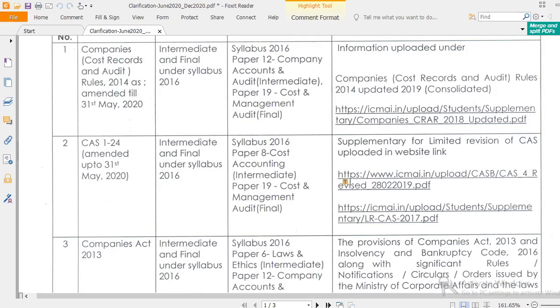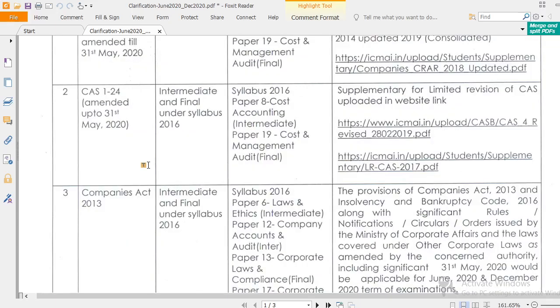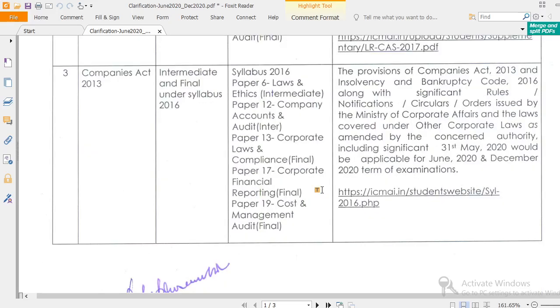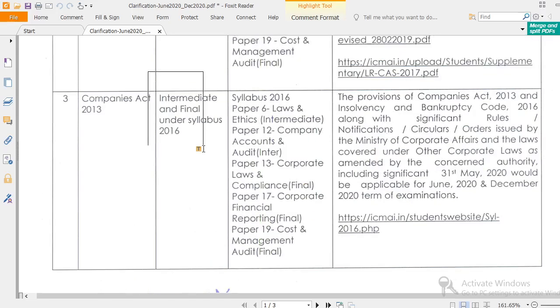Third one, Companies Act 2013, applicable for Inter and Final: Paper 6 and Paper 12 for Inter, Paper 13 and Paper 17 and 19 for Final.